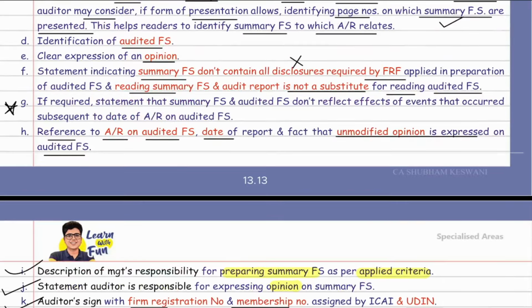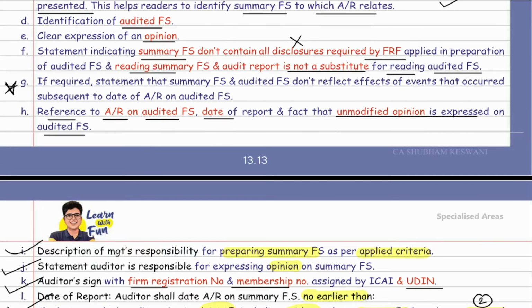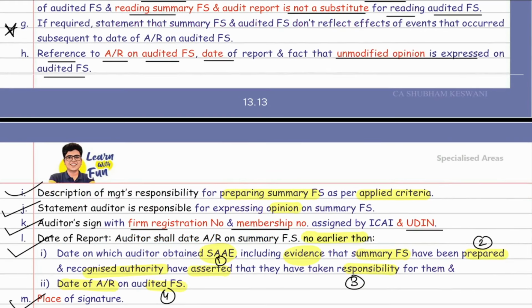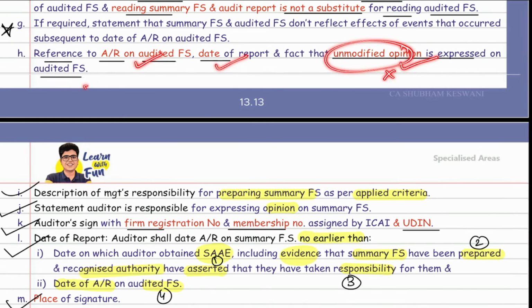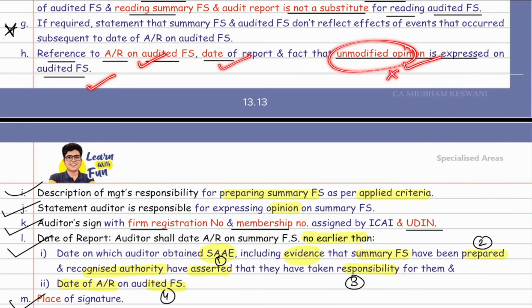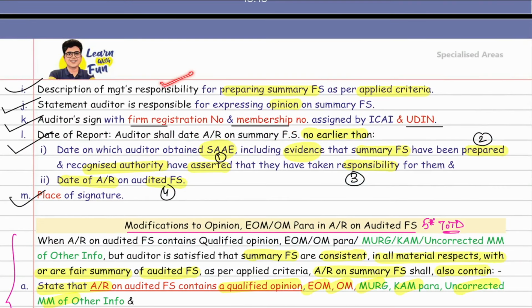Then it says about the subsequent events. Don't worry, I will make you go through this point after 5 minutes. Then it says you need to refer to the audit report on the audited financial statements, the date of that report, and the unmodified opinion on the audited financial statements. Sir, what if it is not an unmodified opinion in the audited financial statements? Don't worry. We will discuss this part also in the coming 2-3 minutes. Got it, sir. Then you talk about management responsibility, audit responsibility. Management responsibility, prepare the financial statements. Audit responsibility, give the opinion. Then you need to sign with the firm registration number, membership number, UDIN.